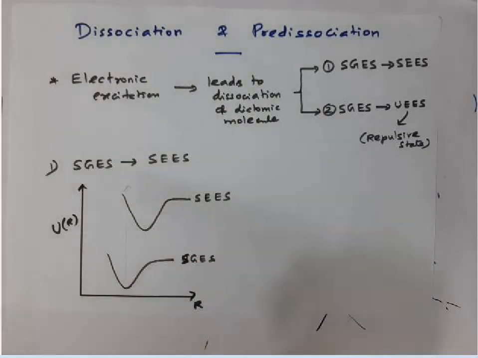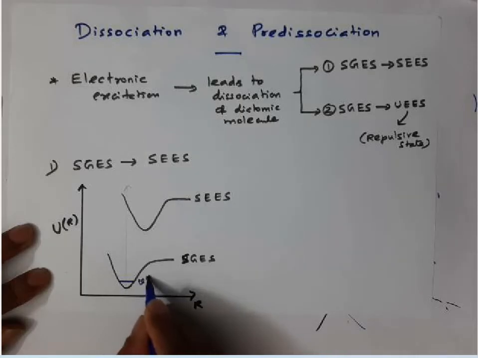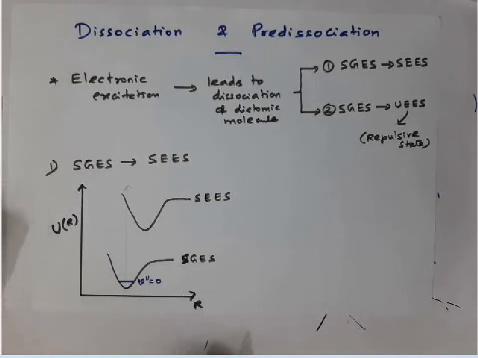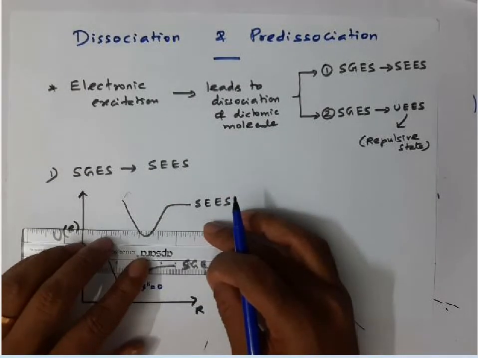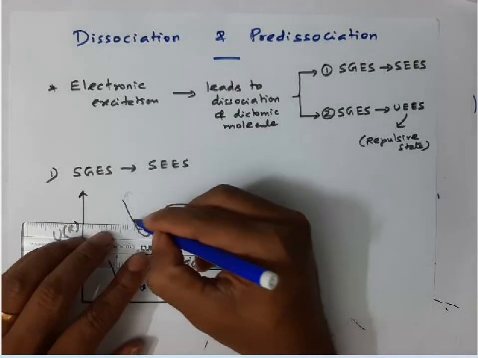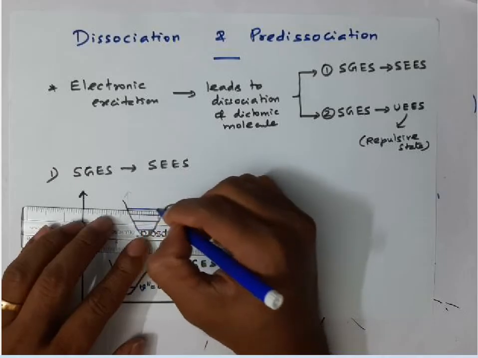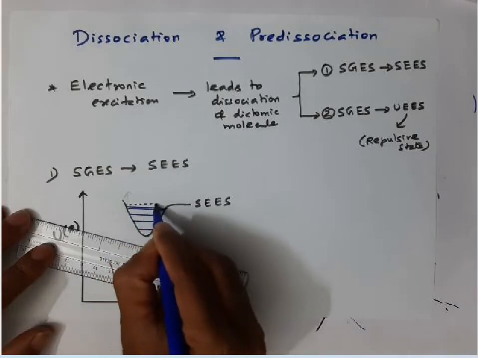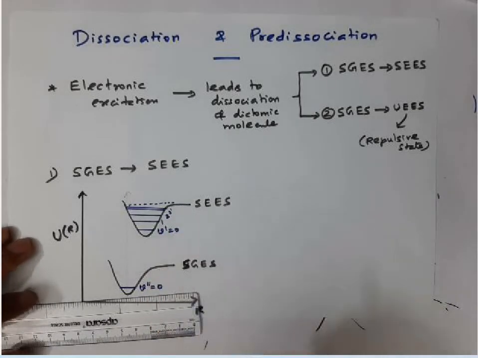You know very well, at room temperature or low temperature, transition always takes place from the ground vibrational state of the ground electronic state. And in the excited state, we may have several vibrational levels, represented as V prime. So let us take this as V prime 0, this is 1, 2, 3, 4, etc.